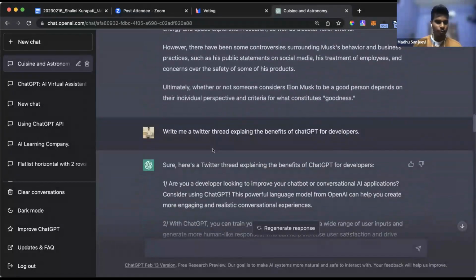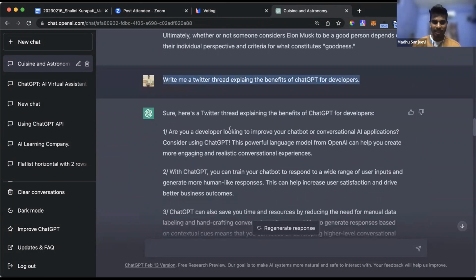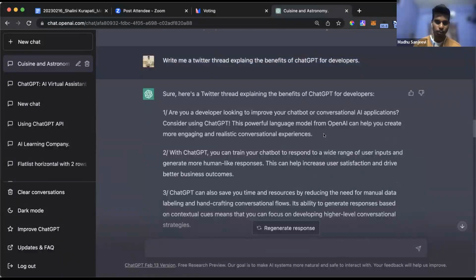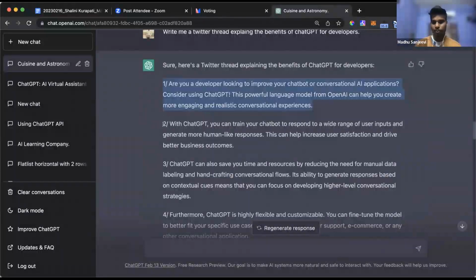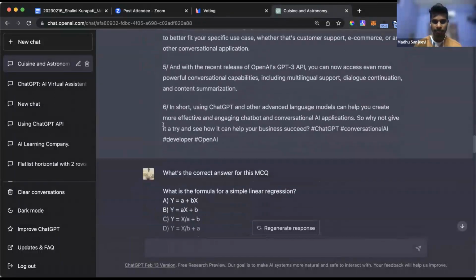The other question is, write me a Twitter thread explaining the benefits of ChatGPT for developers. Again, it gives you a Twitter thread. It understands what Twitter actually wants, even the sentences, based on the Twitter limits, I guess. So you can get all this. Similarly, you can ask, give me a LinkedIn post. Whatever you can post on the internet, you can pretty much carry it out.